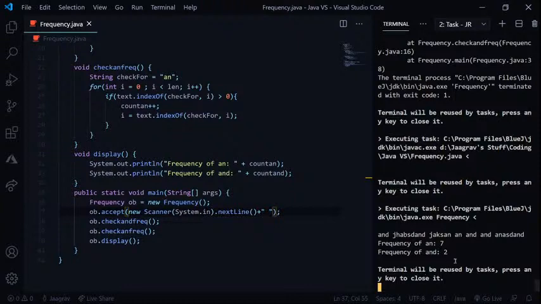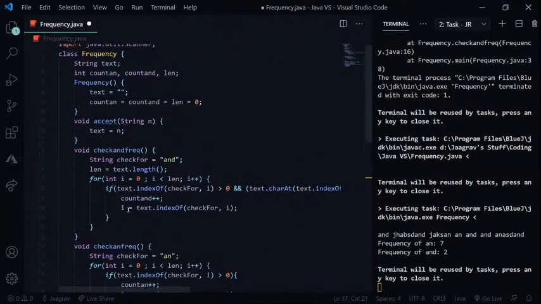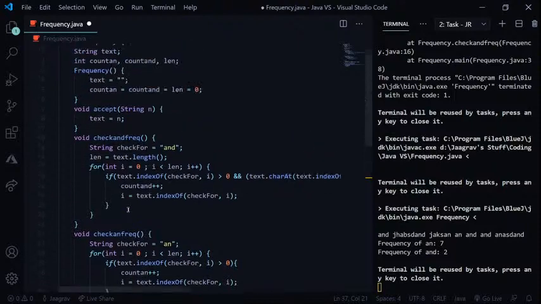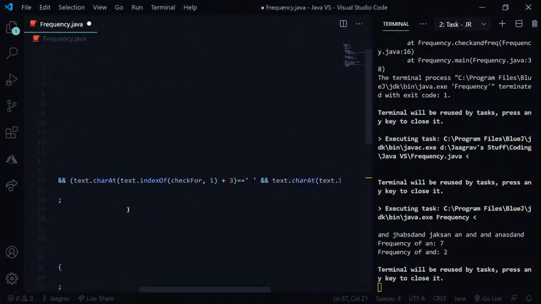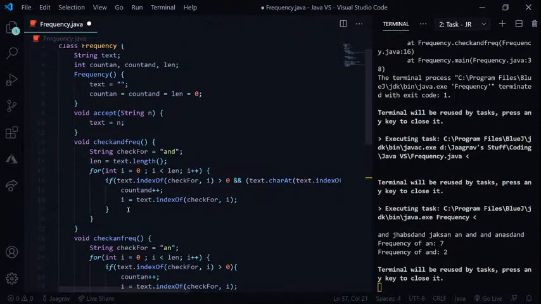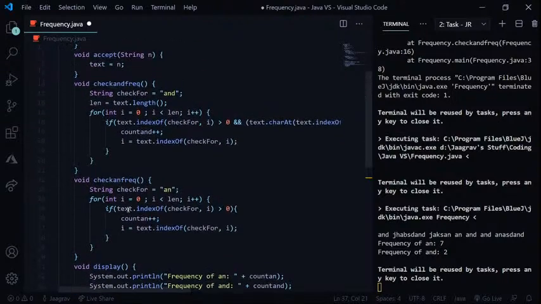And as you can see, it says 2 ands. So 1 and is over here. It did not count this and, because before this and there's no space. So I guess you guys got it. We need to add a space before the string as well. And yeah, now it will work. It will work just fine. We are adding the spaces in order to check for the right stuff. So that's why I'm doing this.